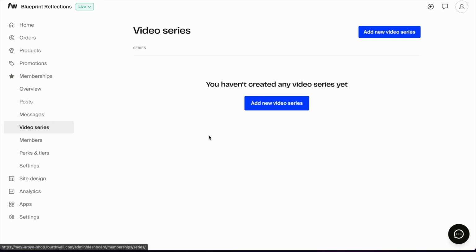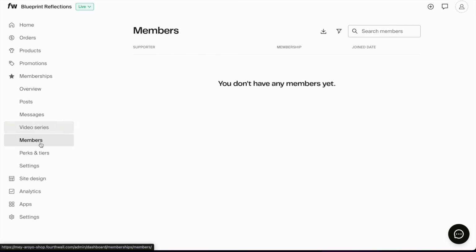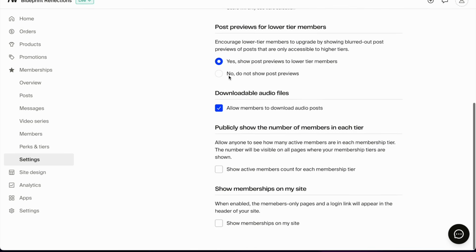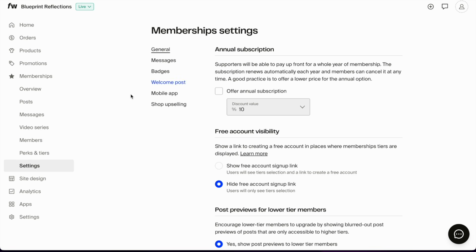You can click on video series if you want to add a video series. I feel like it's kind of like a small course or something like that. That could be a really cool feature, and I'm actually hyping myself up on using it down the line. Here you can see the members that you will have if you have this, perks and tiers so you can edit them, and general settings. I recommend looking at this yourself.